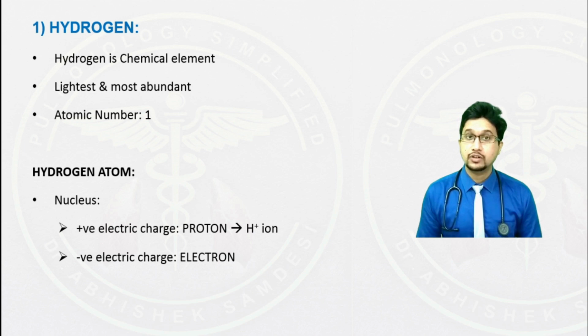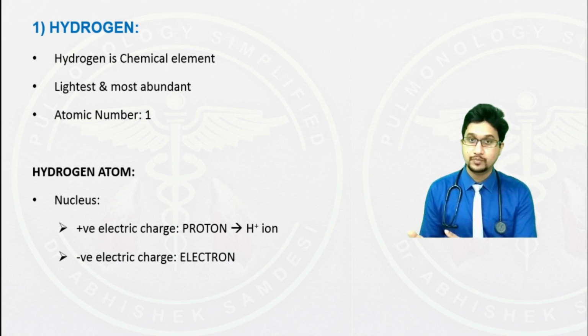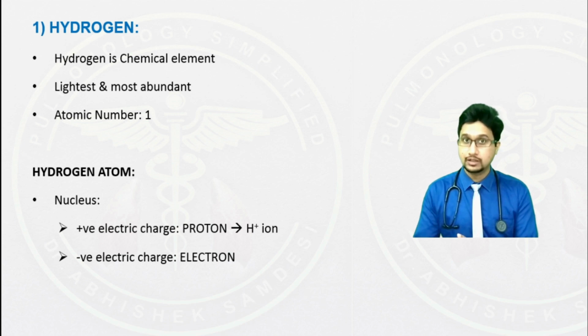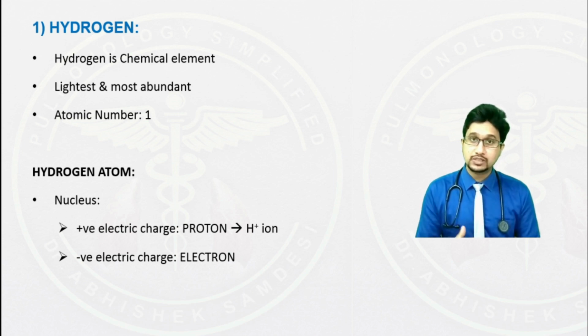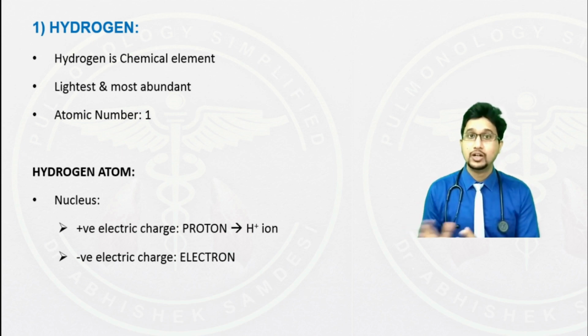The hydrogen ion is synonymously associated with the name proton. But what does hydrogen stand for? Hydro means water, gen means generation. Hydrogen is an element that, when combined with oxygen, forms water. So that is why it was named hydrogen. An element which results in generation of water is called hydrogen.